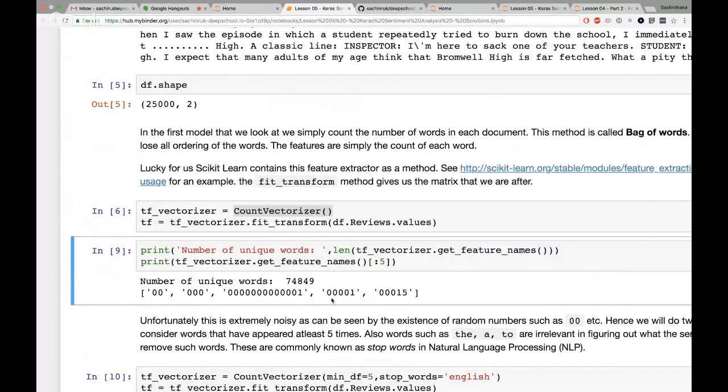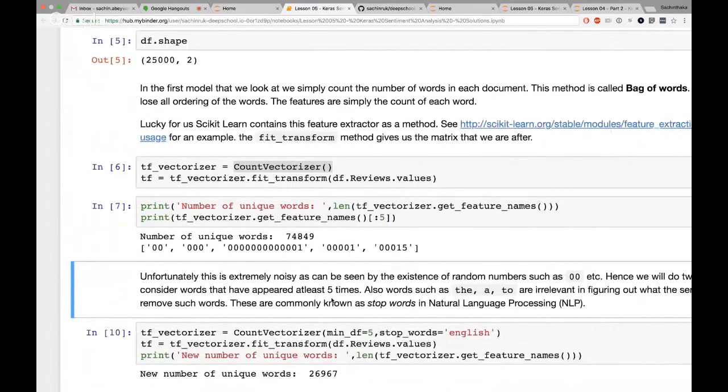For example, if the word hate appears in a sentence, it's more likely to be a negative review. So we're counting how many times a particular word appears, trying to find out which words are the key things that make a difference in terms of sentiment. In this case, we have almost 35,000 unique words.